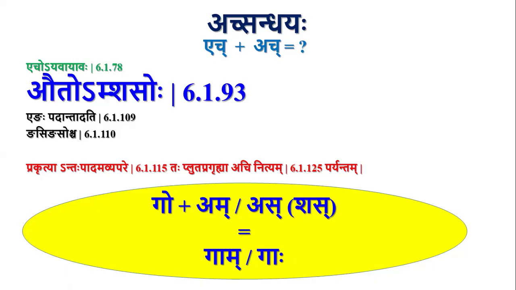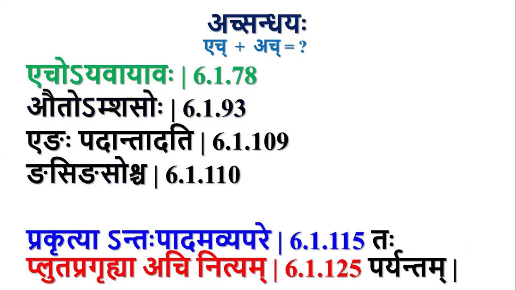So here this is also a case for Echo Yavayavaha, where O is followed by an H letter, an H letter followed by an H letter, but Autom Shasoho blocks Echo Yavayavaha here. Next, all the sutras starting from Prakrutyantah Padam Avyapare till Pluta Pragruhya Achinityam come as apavada to Echo Yavayavaha. Specifically, most of them come as apavada to Enga Padantadati.